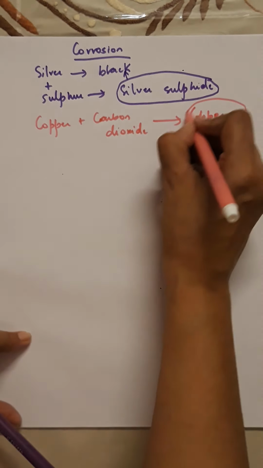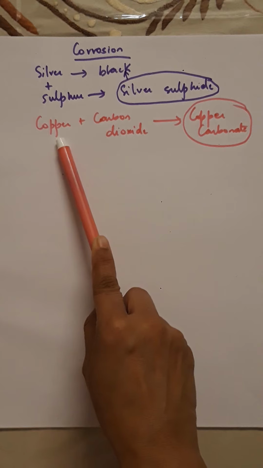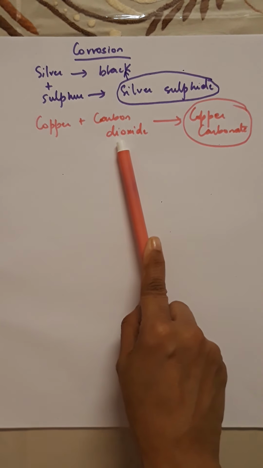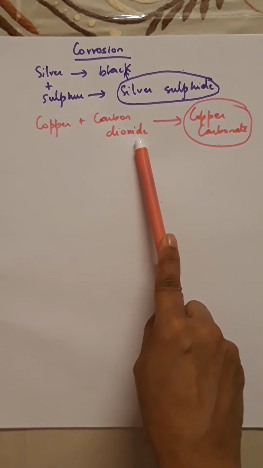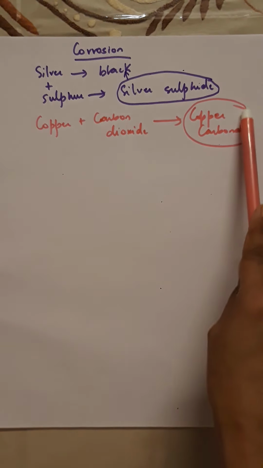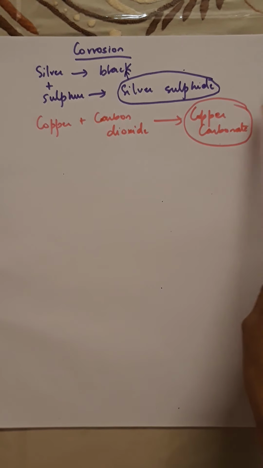Now, the formation of this compound, copper carbonate, is what makes it green in color. So, copper reacts with moist carbon dioxide in the air and it slowly loses its shiny brown surface, and it turns green. It gains a green coating due to the formation of copper carbonate.